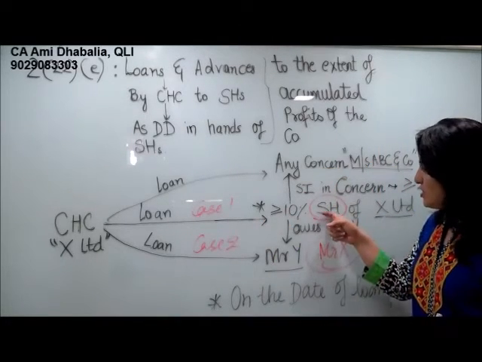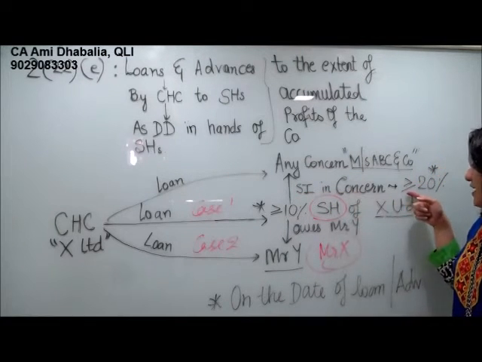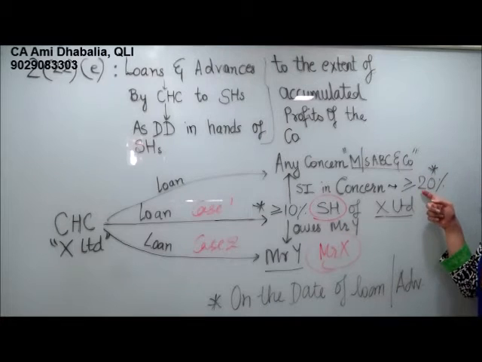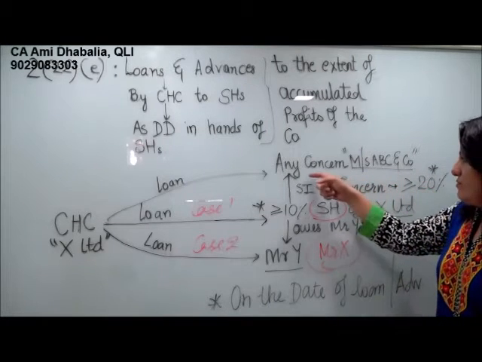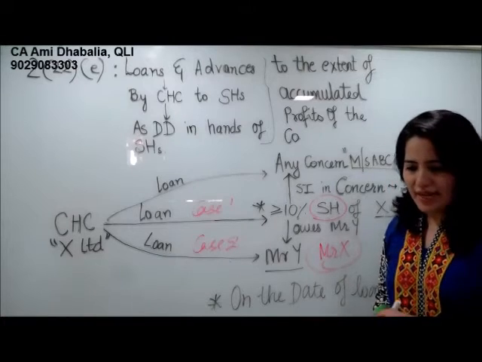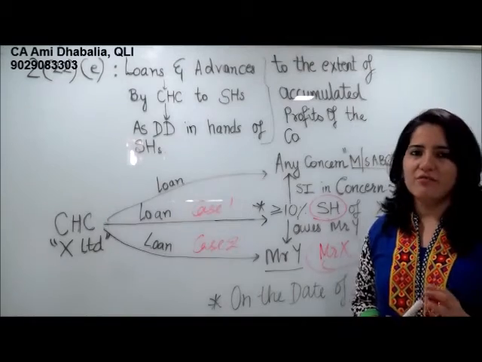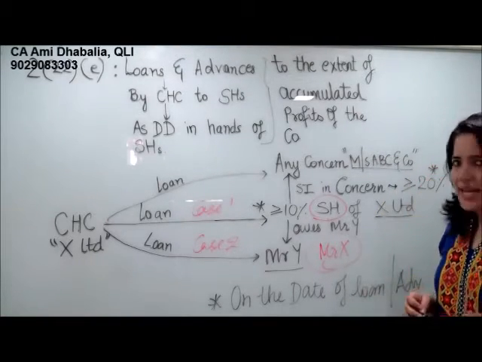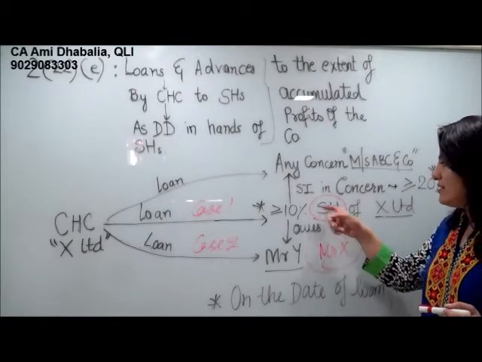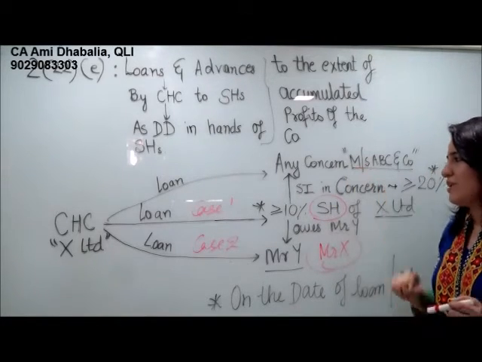Suppose the shareholder has substantial interest in any concern that is greater than or equal to 20%. So we take any concern, suppose there is a partnership firm Messrs ABC and Company, and the shareholder Mr. X is a 25% partner in the partnership firm. So we can say that the shareholder has substantial interest in the partnership firm ABC and Company.